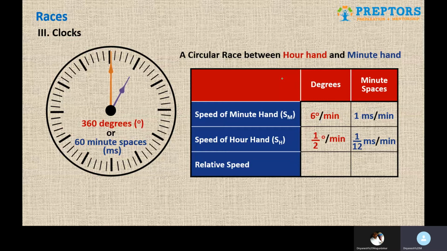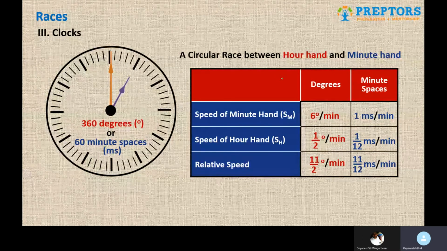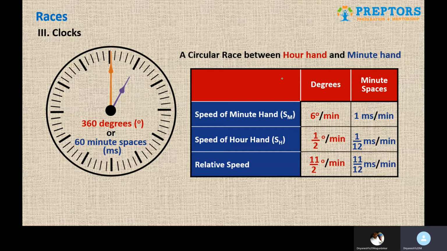And now for the relative speed, because it is the same direction, we are just going to take the difference. So 6 minus half, 5 and half, which is 11 by 2 degree per minute, or 1 minus 1 by 12 gives me 11 by 12 minute spaces per minute. So these are the relative speeds in degrees and minute spaces for the hour hand and the minute hand. You may remember this as a direct thing. Even if you don't, you know that it is not very difficult to derive if required.